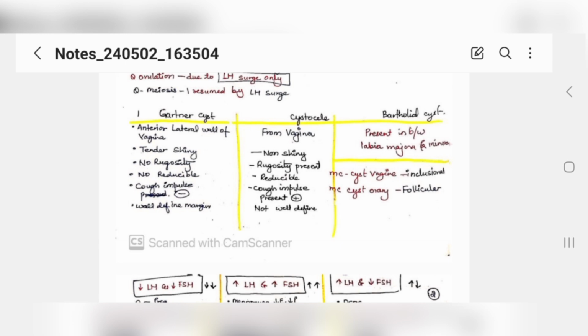Okay, that is your Bartholin's cyst. You must know the basic difference. You never know what they will ask in the exam, and you will be feeling like, why did they ask this? This happens every time in the exam: you don't know, and they will ask something easy or stupid, and you will be like, there were thousands of important topics and they're asking this. So this will happen, so prepare for this as well.